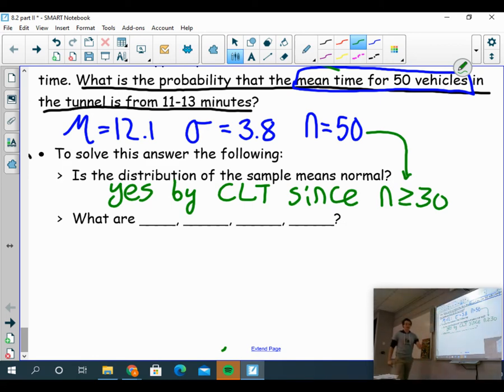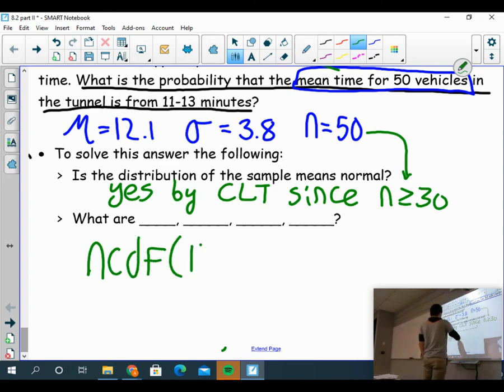Okay, I've established my data. I know what the question's asking me. They want me to look at the distribution of sample means and find the probability that an average time of 50 cars going through the tunnel is between 11 and 13 minutes. So now that I know the distribution of sample means is normal, I can set up my normal CDF and solve.